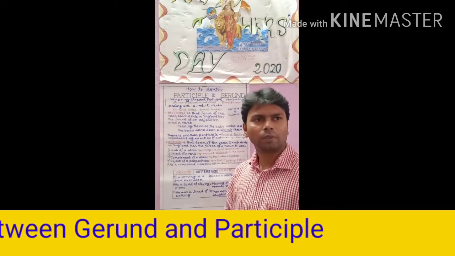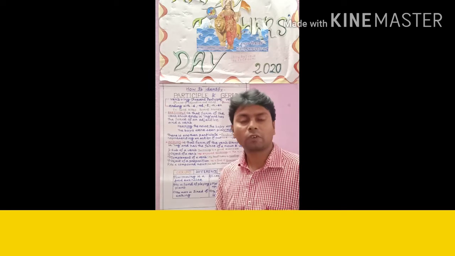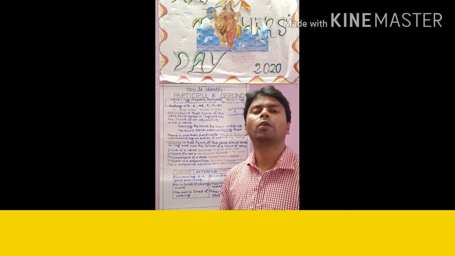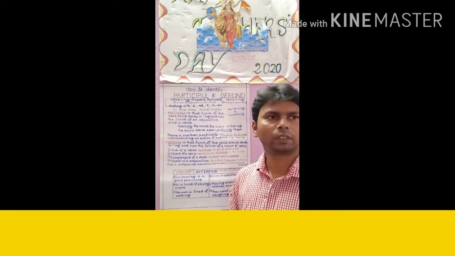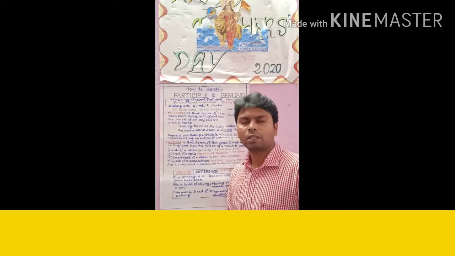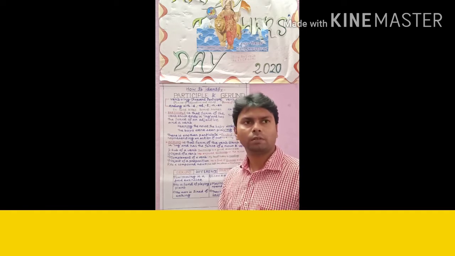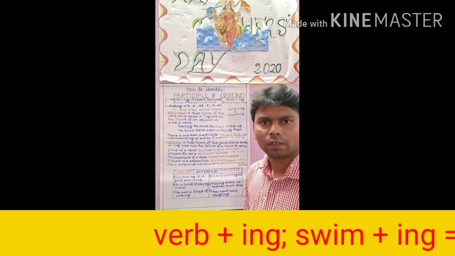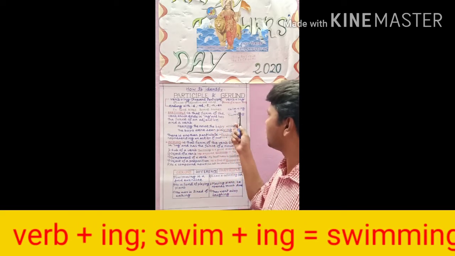We know the use of present continuous, past continuous or future continuous. That is the formation of be verb plus main verb adding with ing. Look at an example, swimming. Swim plus ing.